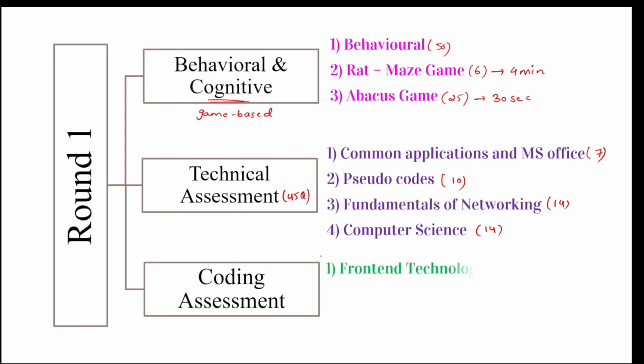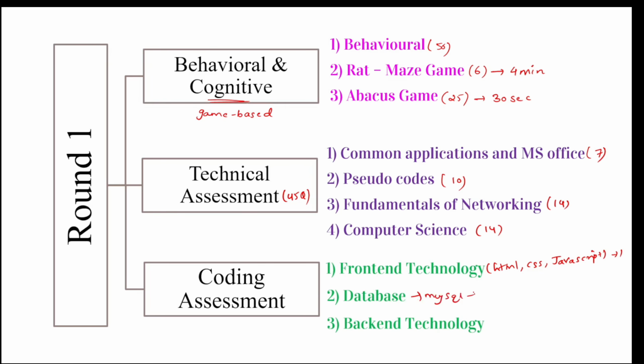The first one is front-end technology, the second one is database, and the third one is back-end technology. If you have written any placement exams like Cognizant or Capgemini, you will get an idea from these. The front-end technology section has questions from HTML, CSS and JavaScript, and there will be only one question from this section. And from the database section, a MySQL question will be there, and it is also one question.